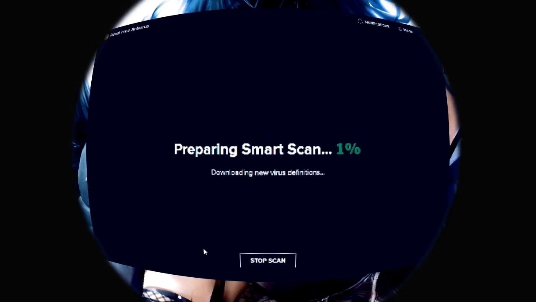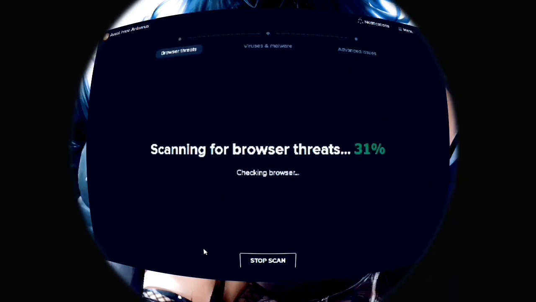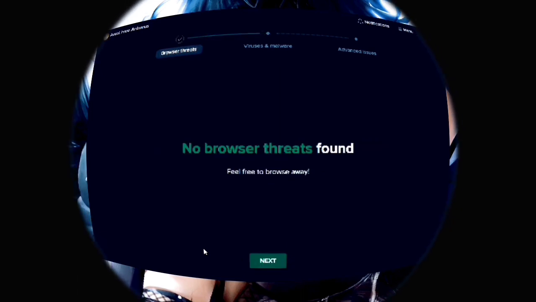Then the screen will display preparing for smart scan. Then this will automatically scan for browser threats, and then this will display. After that, this will display no threats found, no browser threats found. Just click next. Click there. We're just going to click next.